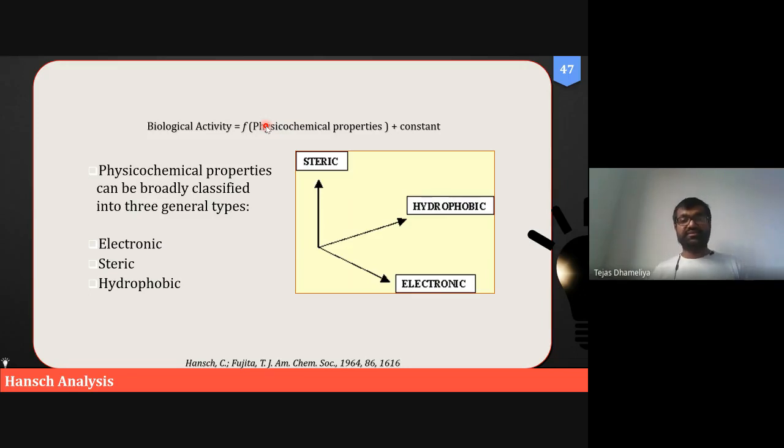So all these concern the nature and state of the substance. Chemical parameters are whether it is electron donating or electron withdrawing, I mean electronic parameters, or steric parameters, whether it is bulky or non-bulky, etc. So in a nutshell, these two people have identified that biological activity can be a function of these three physicochemical properties: steric, hydrophobic, and electronic.